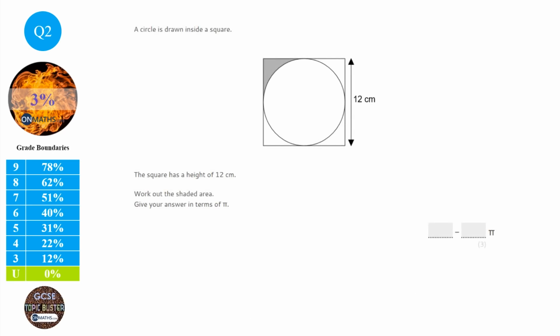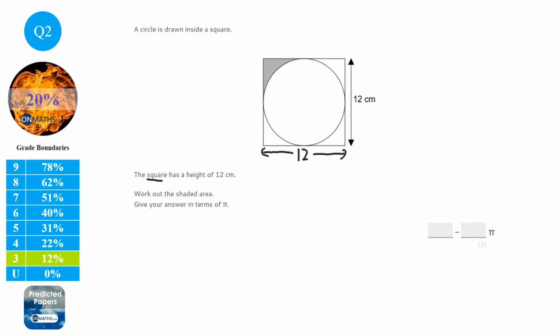Okay, so this is quite a complicated looking question, but the most important thing is we break it down. It says a circle is drawn inside a square. The square has a height of 12 centimetres. So the first thing to notice is it's a square. Therefore, the width is also going to be 12. And be careful to look out for that.